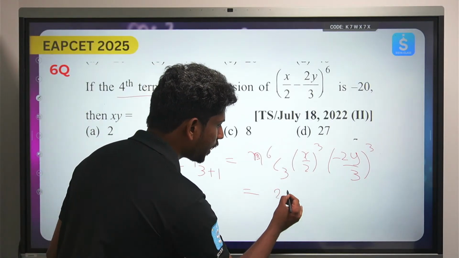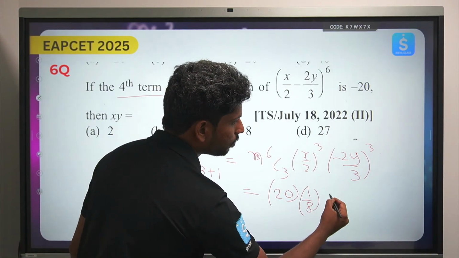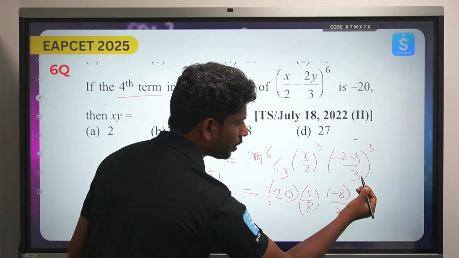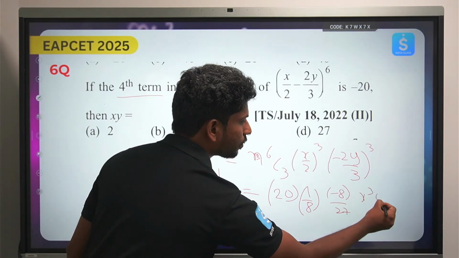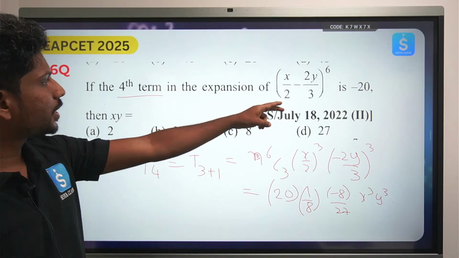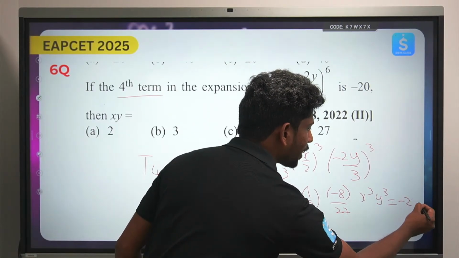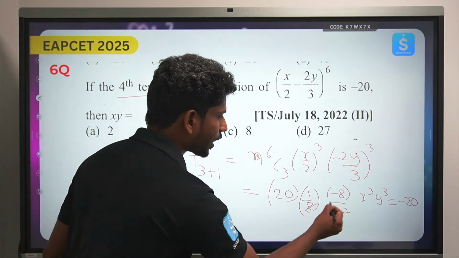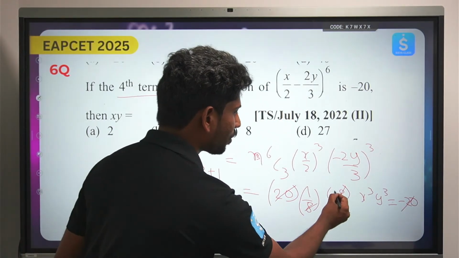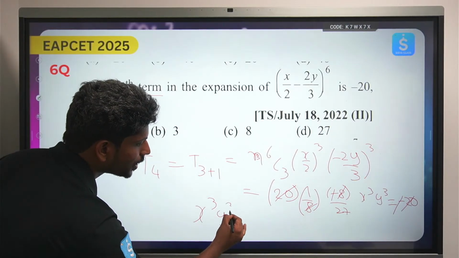So this will be 20 into x cube, that will be 1 by 8 into x cube, and this will become (-2) cube, that will be -8 by 27 into y cube. So this will become x cube into y cube. Okay, so if the fourth term of the expansion is -20, he's saying it is equal to -20. So now you try to calculate. Here I cancel 8 8, here I can cancel 20 20, and here I can cancel minus minus, and the answer is x cube y cube is equal to 27.